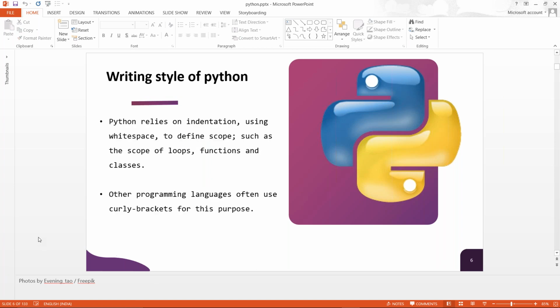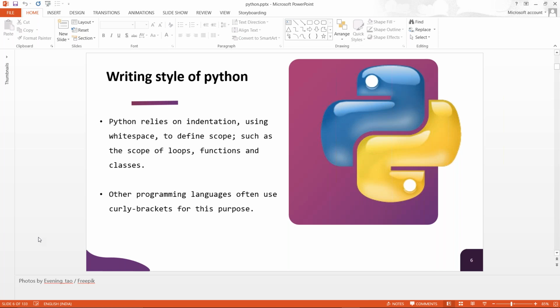So this is the writing style of Python. What is the writing style of Python? It has an indentation orientation. That means we use blank spaces to define a block, the scope of a particular block. For example, we have a function, maybe ABC.